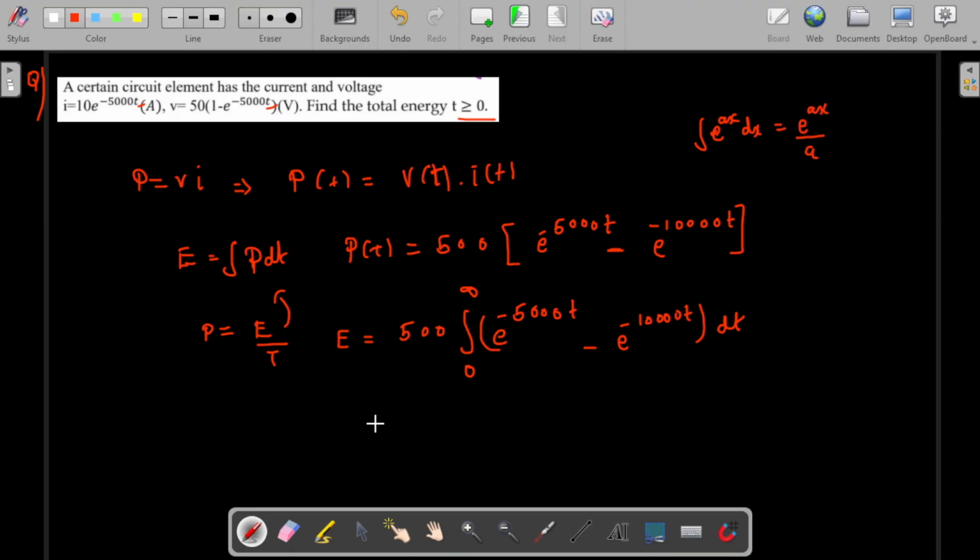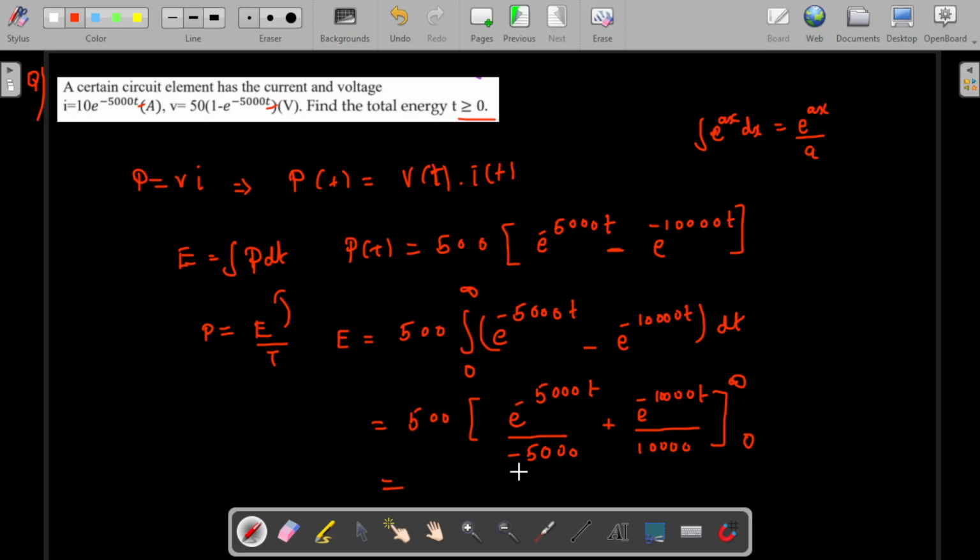I am going to apply that here. So 500 times e power minus 5000t divided by minus 5000, minus e power minus 10,000t divided by minus 10,000. I'm changing that into positive. The limit is from 0 to infinity.